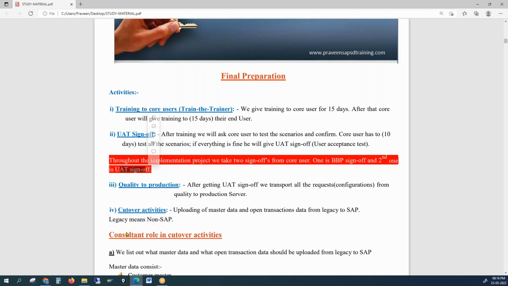Cutover activities, because now the configurations are in the quality system, right? UAT also is performed in the quality system. Now we need to transfer this configuration from quality to production system.